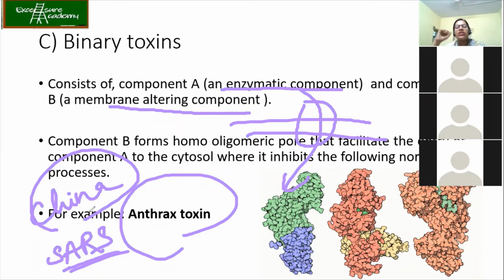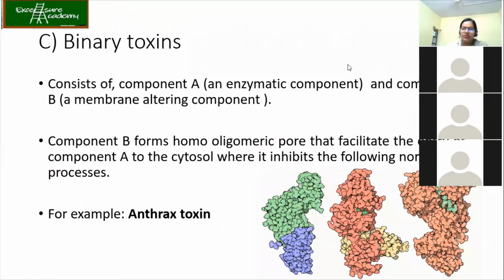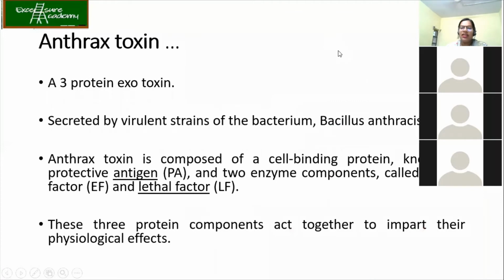Anyways, which bacteria produces anthrax toxin? It is Bacillus anthracis. Simple. Anthrax is from Bacillus anthracis. Now we talk about the toxin.